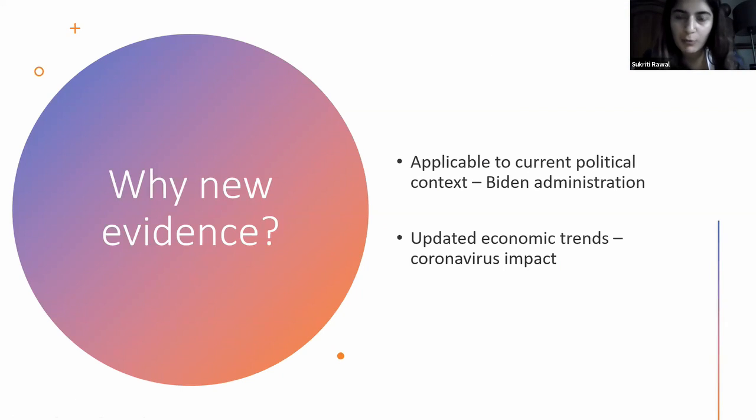So why would we want to use new evidence? First, we want to make sure that new evidence is applicable to the current political context. So this obviously would include the Biden administration and all the stuff that is going on with impeachment. All those things play into maybe some of our evidence and what's happening. And we want to also keep up with updated economic trends, and that's especially true with the impact of coronavirus that we've seen has really impacted the economy.